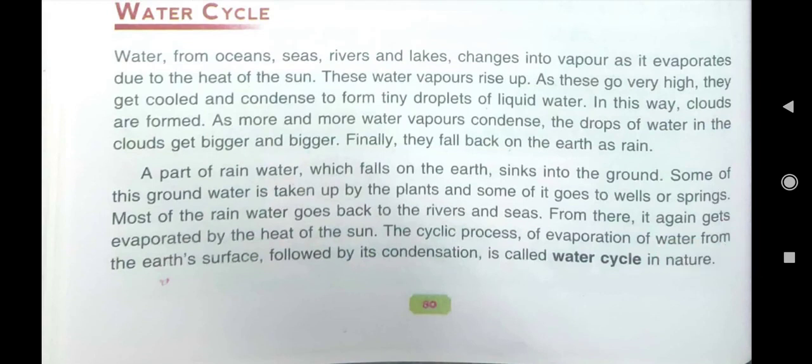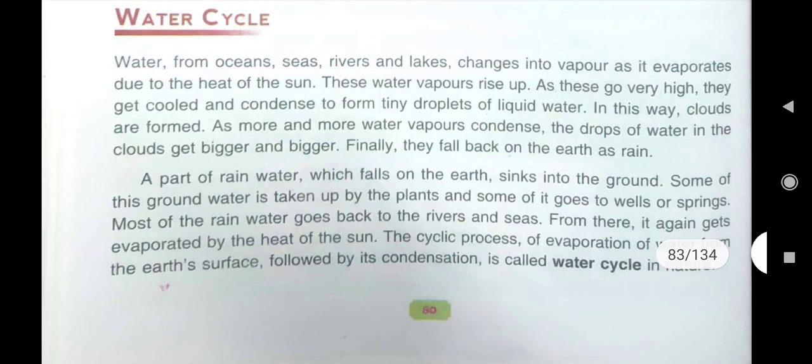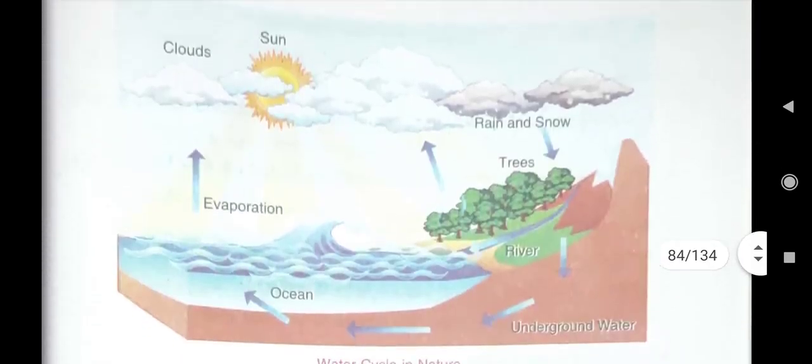Then again this water goes where? In seas and oceans. And again, due to the heat, this water vapor rises up, it evaporates, there they get cooled down, then they condense, and when these clouds become very heavy that the air cannot hold them, then they fall down as rainfall. So this is the continuous process of water cycle in the atmosphere. This diagram also in my previous class I have given you as homework. I hope you all must have drawn it.